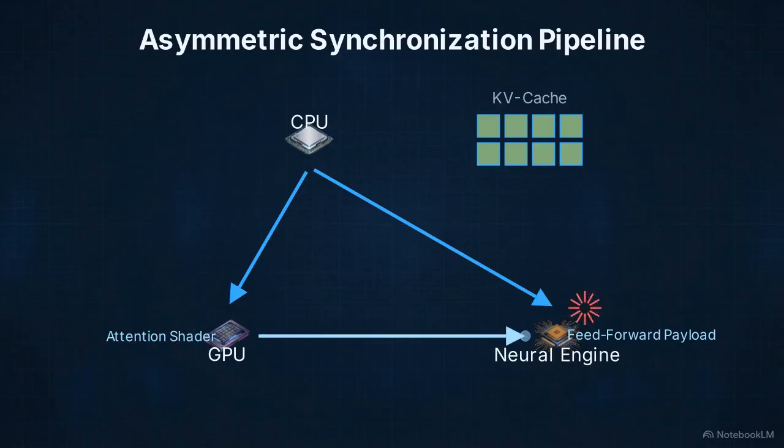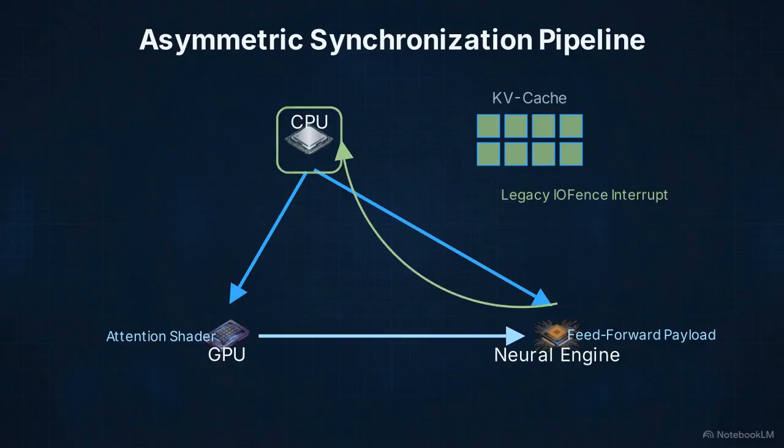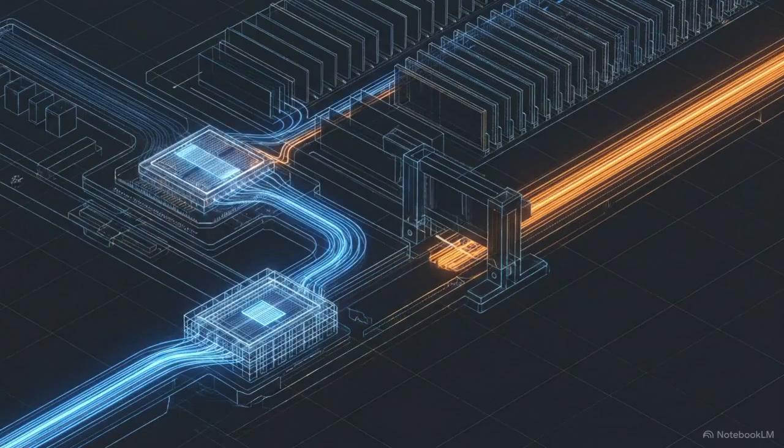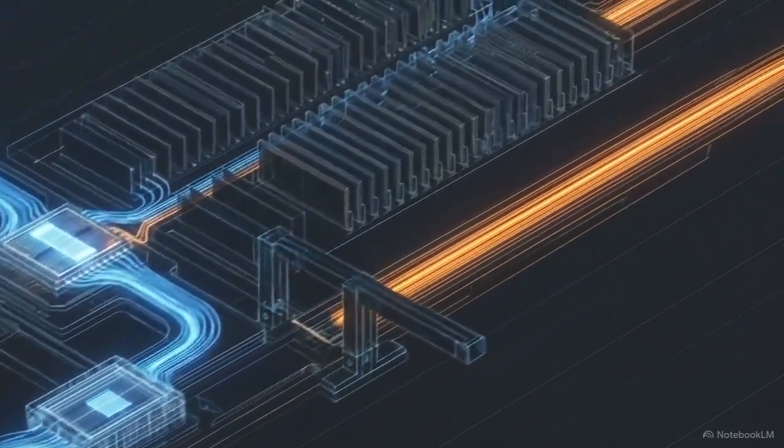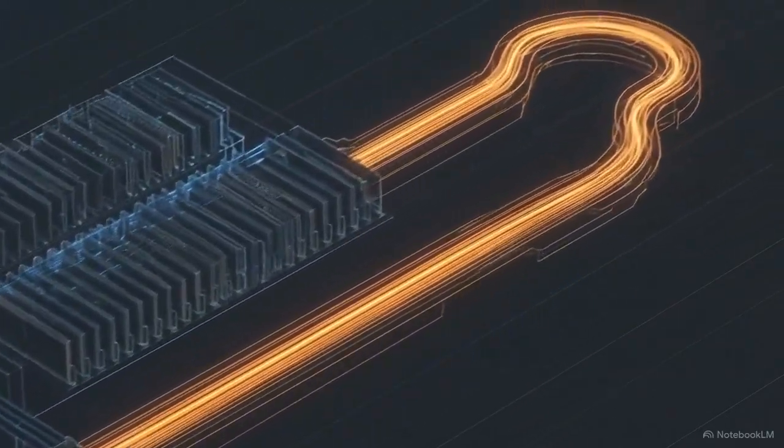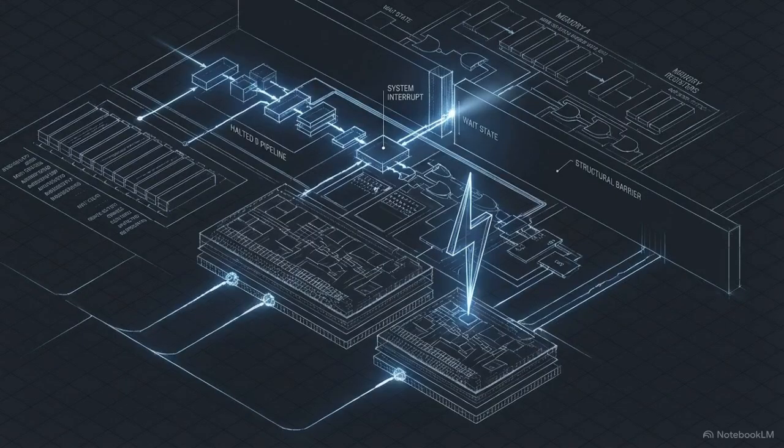In Steps 4 and 5, the hardware resolves the sequence. The GPU finishes the attention math, which automatically triggers the neural engine to wake and compute the feed-forward layer. When the neural engine finishes, it bypasses the GPU entirely and wakes the CPU using a legacy, synchronous I/O fence interrupt. By enforcing an asymmetric signal flow, we avoid the pointer authentication trap entirely while preserving perfect zero-copy concurrency between the two hardware blocks. Relying on the legacy I/O fence interrupt introduces a specific bottleneck.